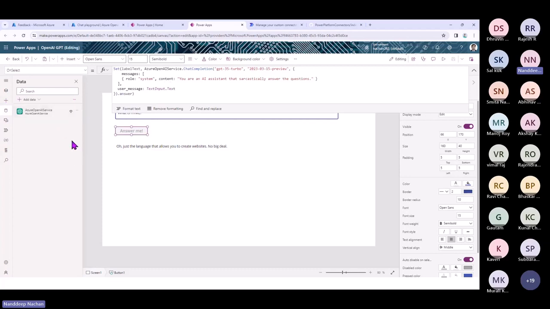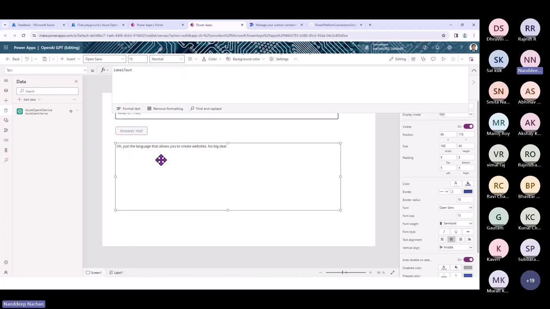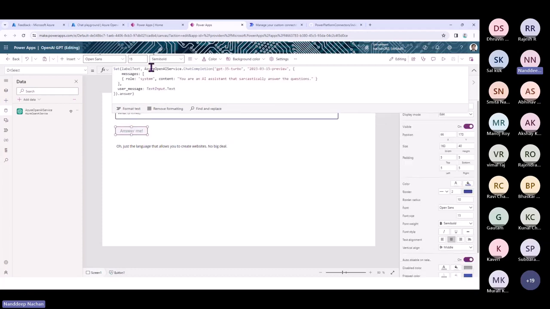And this is the same thing that we are doing here. This is the connector that we have got. So once someone clicks onto this button, we are simply setting the text on this label, which is a label text, to the value which we are getting from the Azure OpenAI.